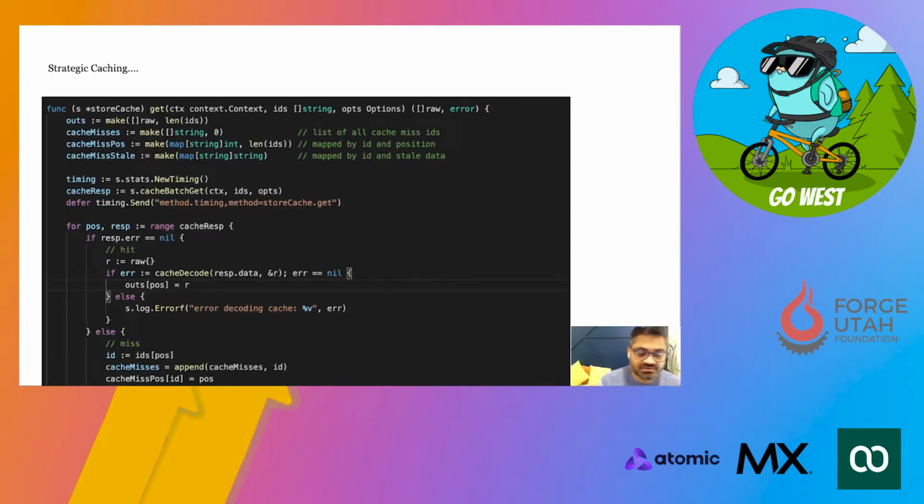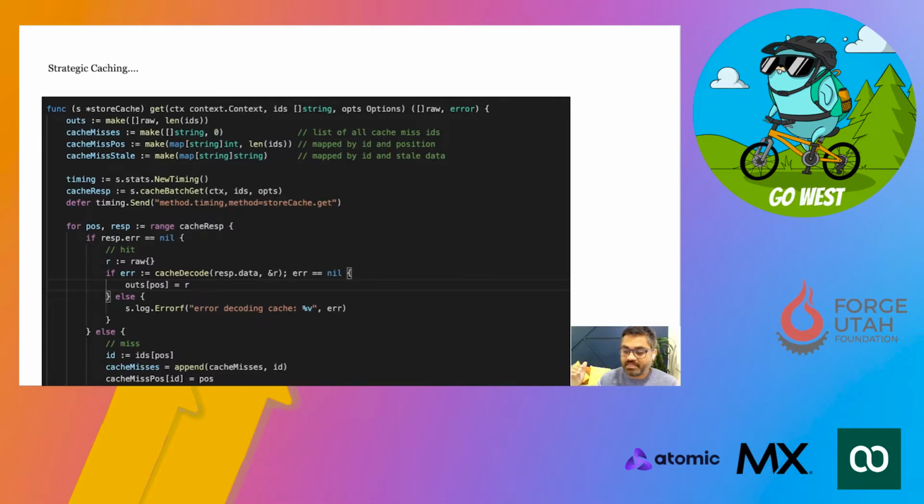And this is what our strategic caching implementation looked like. As I said, we were able to abstract out the whole caching as a different service and expose that to other services, right? So in this case, our overall implementation looked like this: whenever the request is coming from the end clients, first thing a service will do, it will go and check the cache, right?